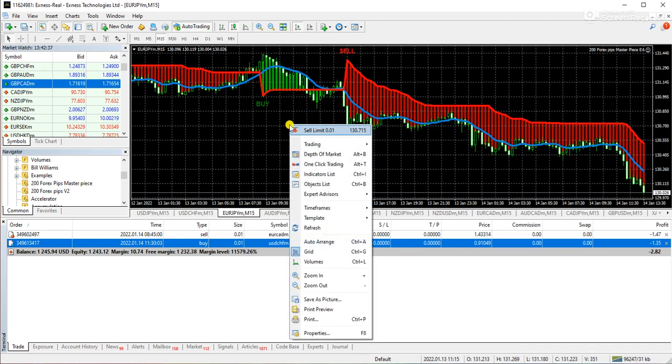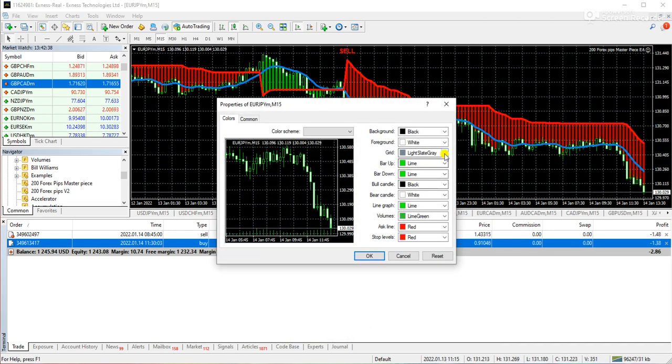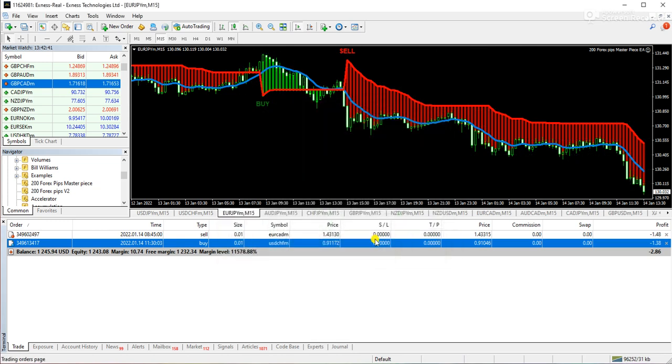Okay, so let me have a look at Euro JPY so that I can explain more about it. If you look at Euro JPY, a very good trending market, look at the downward direction. That is why I am focusing and telling my subscribers to use this EA and indicator on JPY pairs, because they are more volatile than the rest of the pairs.